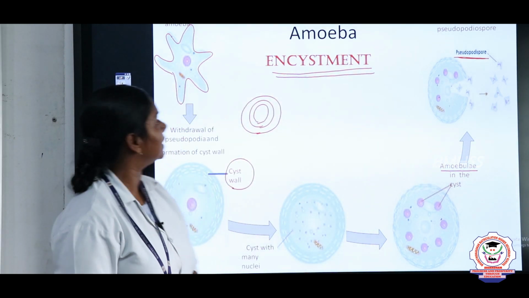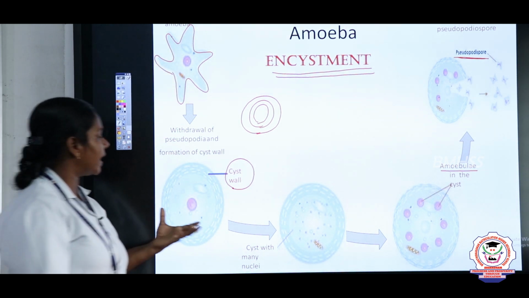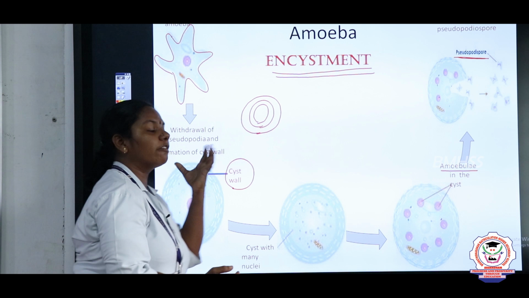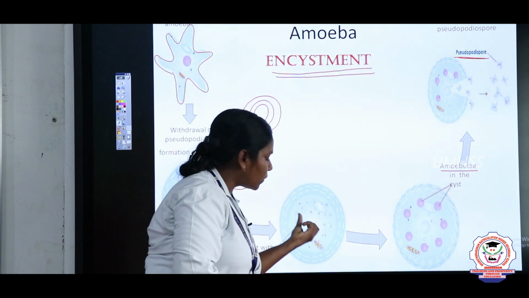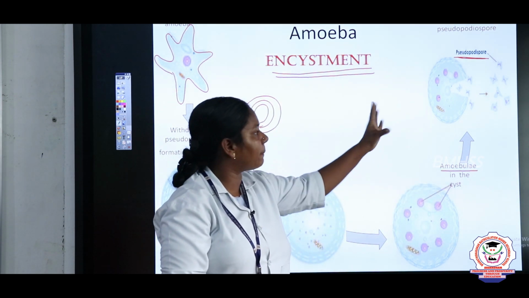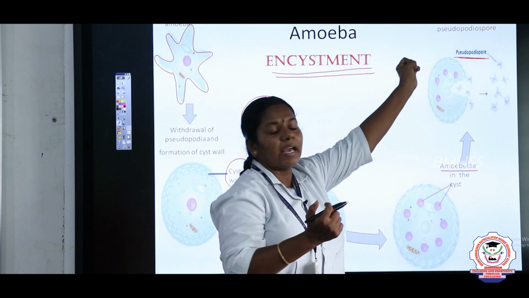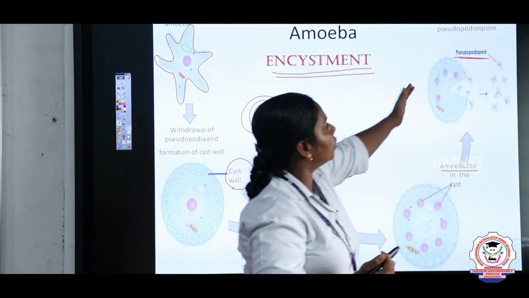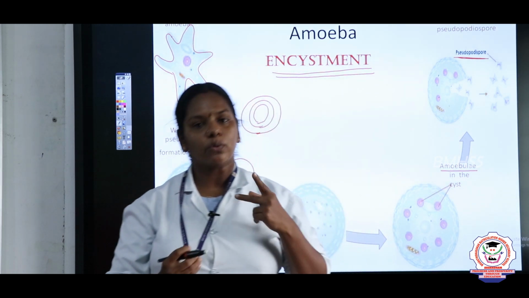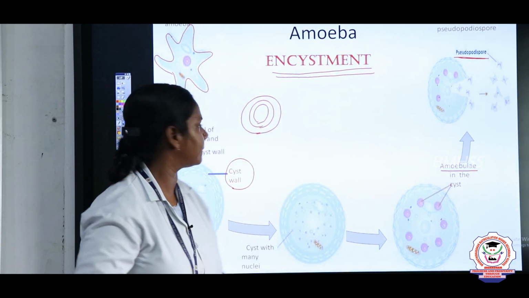So let us recall, children, here what happens? First the mature amoeba during the unfavorable condition withdraws its pseudopodia and forms a 3-layered cyst wall around it, and when the favorable condition comes back, the nucleus undergoes multiple fission and forms the structures called amebulae, and finally the cyst wall absorbs the water, breaks and releases the young amoeba. What is the name of the young amoeba? Pseudopodiospores. So children, we have discussed the two organisms in which multiple fission takes place. First one, yes, very good, Plasmodium, and second one, amoeba.